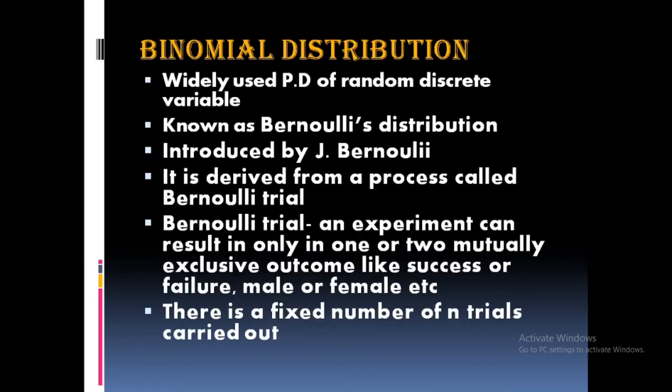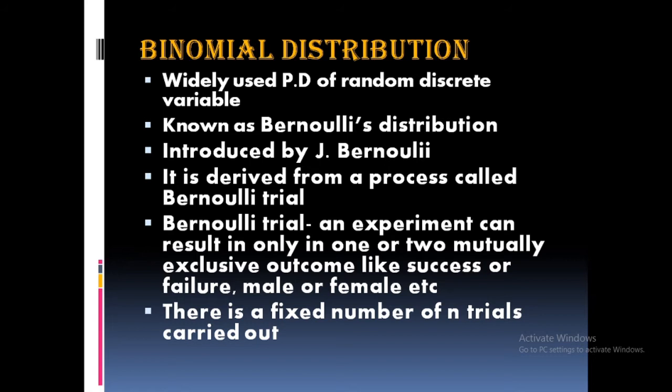So first one is binomial distribution. It is a widely used probability distribution, and it is also known as Bernoulli's distribution because it was first introduced by the Swiss mathematician J. Bernoulli. You may have heard about Bernoulli trial. It's very important, and Bernoulli is a well-known mathematician.